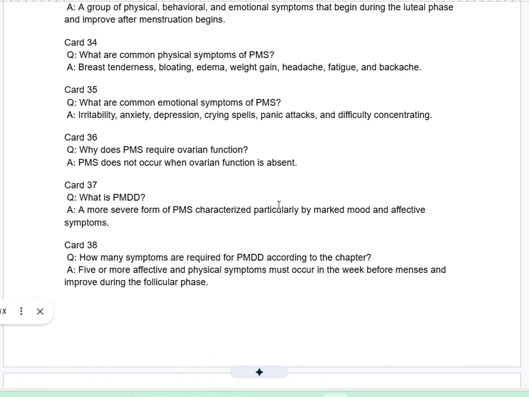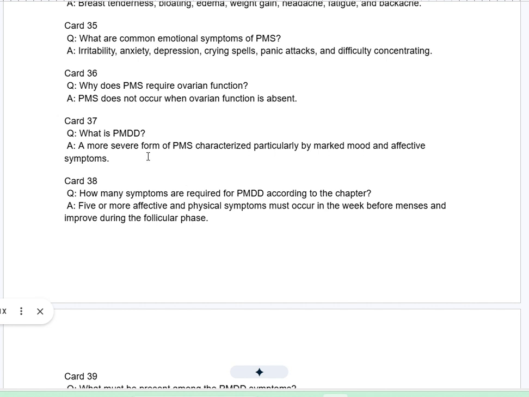Card 35Q. What are common emotional symptoms of PMS? A. Irritability, anxiety, depression, crying spells, panic attacks, and difficulty concentrating. Card 36Q. Why does PMS require ovarian function? A. PMS does not occur when ovarian function is absent. Card 37Q. What is PMDD? A. A more severe form of PMS characterized particularly by marked mood and affective symptoms.